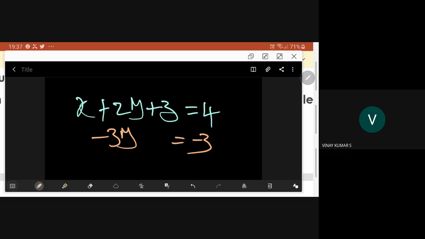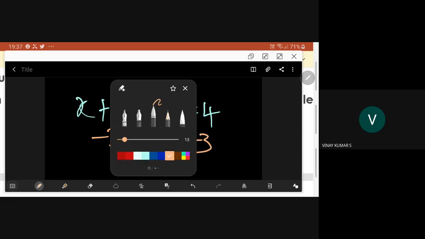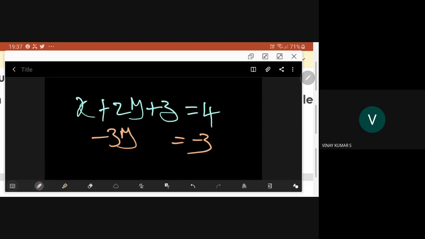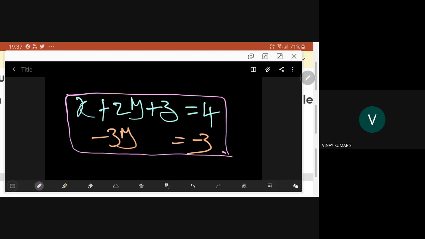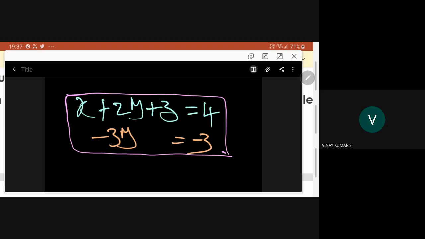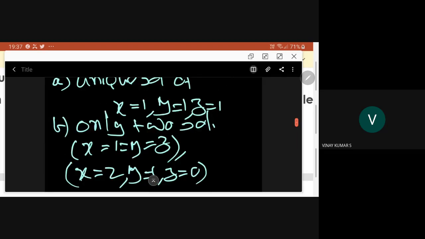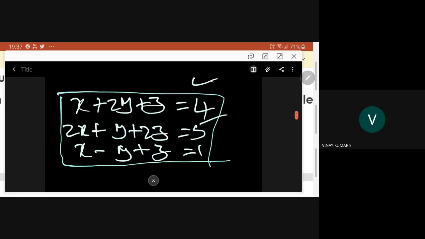So what happened here? If you look at this system, where is the given system? Here. The given system is here.